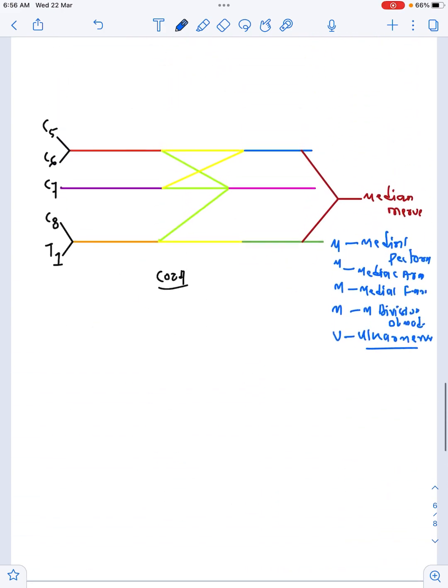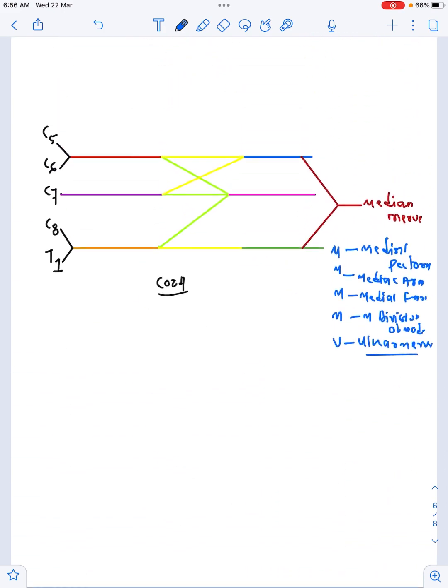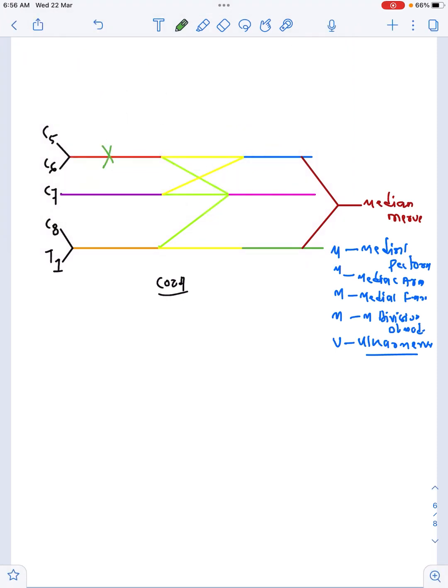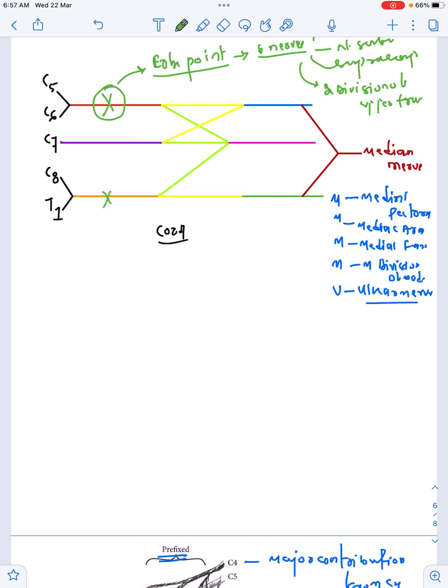Now what are the injuries that are present in brachial plexus and what are the names? First is our Erb's point. This is our Erb's point. Erb's point involves C5, C6, anterior division of upper trunk, posterior division of upper trunk, nerve to subclavius and suprascapular nerve. Okay, this is our Erb's point. This point here at the lower trunk is our Klumpke's point.